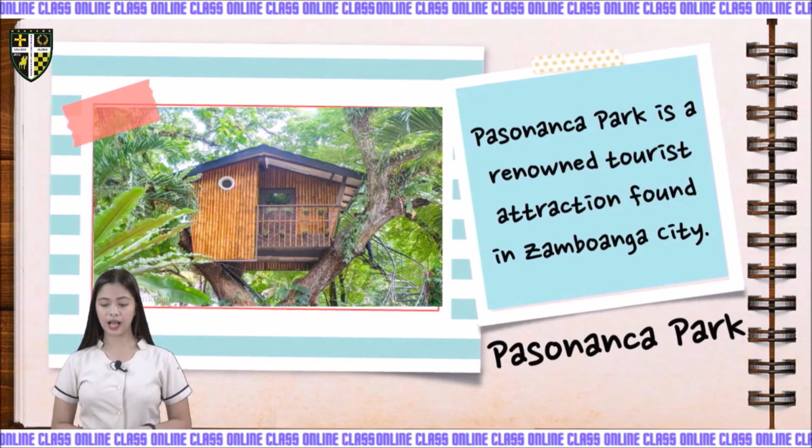The Boy Scouts of the Philippines has one of its training centers located in Pasonanca Park. The tree houses, swimming pools, and waterfalls are just a few of the tourist spots that we can find in Pasonanca Park or in Zamboanga City.